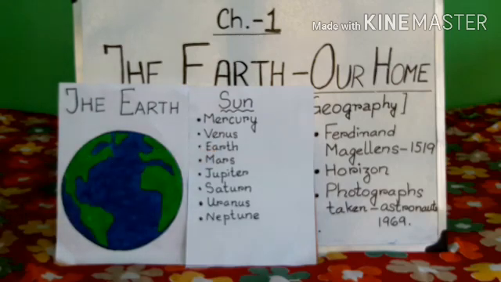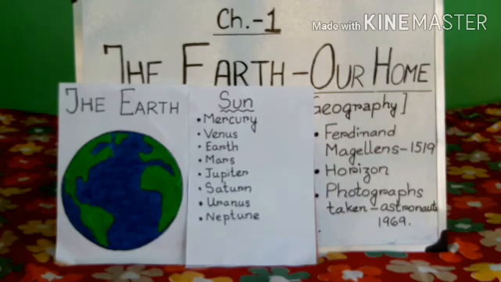What makes our earth unique are its atmosphere and its water. What is atmosphere, children? Atmosphere is the mixture of gases that surrounds the earth. A thin layer of air that covers the earth like a blanket is known as atmosphere. Atmosphere is very, very important for us.